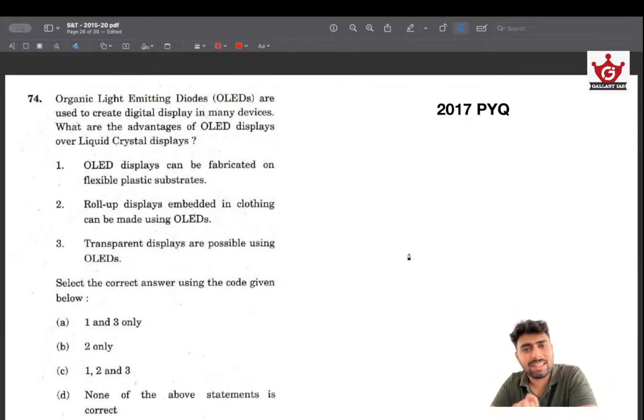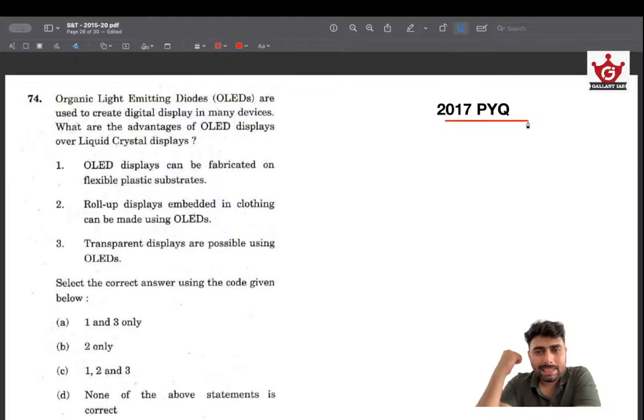Importance of PYQ, reiterate. In the 2017 question, I have always told you that UPSC has a keen interest in asking questions regarding display technologies and general consumer electronics, especially smartphones. So a question about OLEDs has been asked. UPSC is asking questions about smartphones because it's a thing that everybody uses every day, not just smartphones, laptops, etc. And UPSC is very keen on knowing how curious you are about your daily gadgets, and this is why UPSC has asked this question. There is no real reason to ask this question other than that.